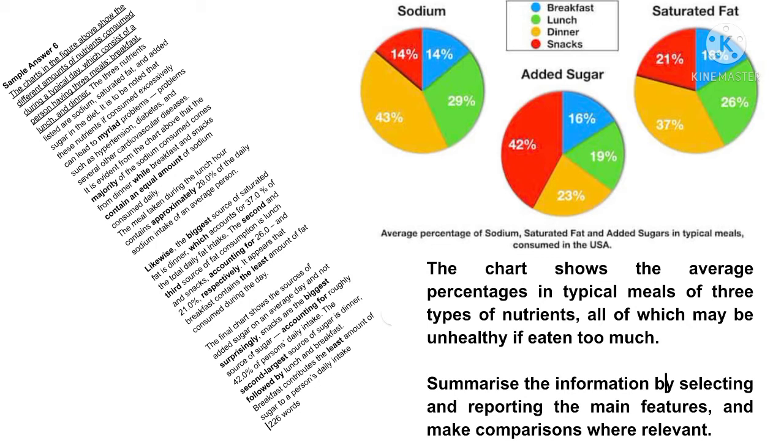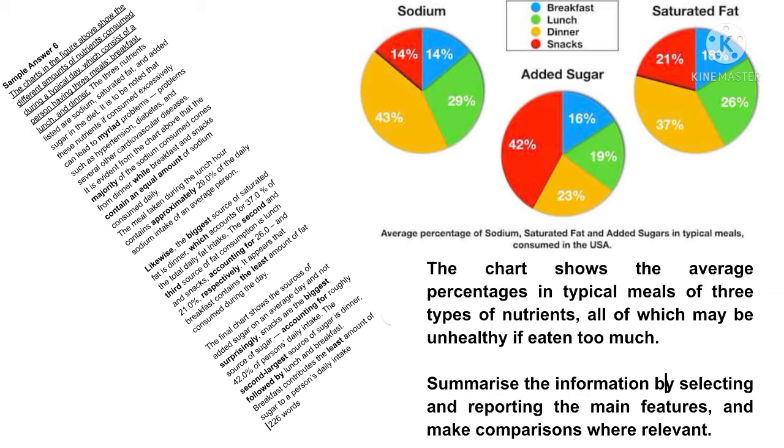Likewise, the biggest source of saturated fat is dinner, which accounts for 37% of the total daily fat intake. The second and third sources of fat consumption are lunch and snacks, accounting for 26% and 21%, respectively. It appears that breakfast contains the least amount of fat consumed during the day.